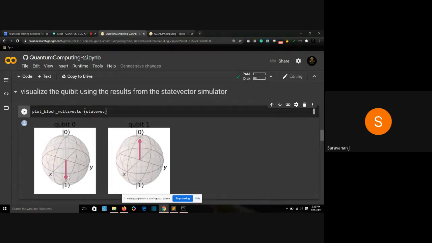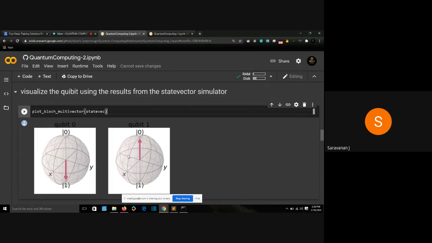My qubit 0, what operation did I give to qubit 0? I used a NOT operation on my qubit 0, so it turned from the 0th position to the 1 position. And on my qubit 1, I used a Hadamard gate. So what happened is it collapsed to 0. It will collapse to either 0 or 1 whenever we measure it. Now it collapsed to 0. But if we measure it again, maybe it will collapse to 1, or maybe to 0 again. So it depends.